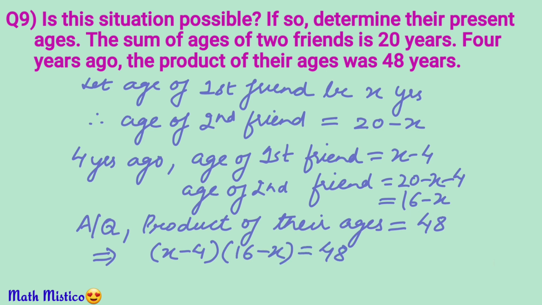Open these brackets. Each term of the first bracket will multiply to each term of the second bracket one by one. So we get 16x minus x square minus 64 plus 4x is equal to 48. 16x and 4x will add to get 20x.